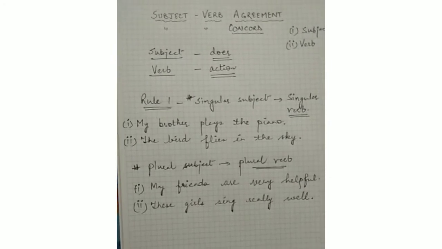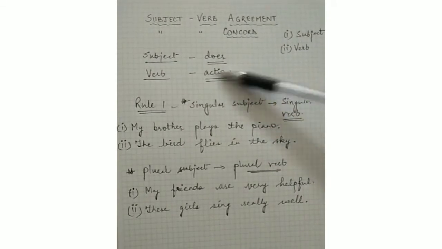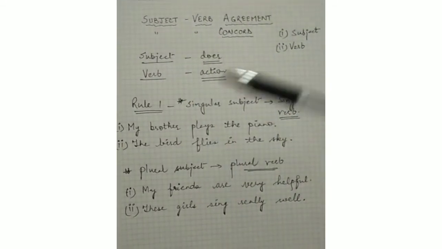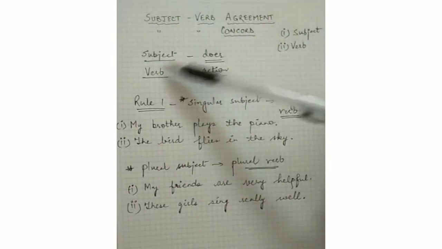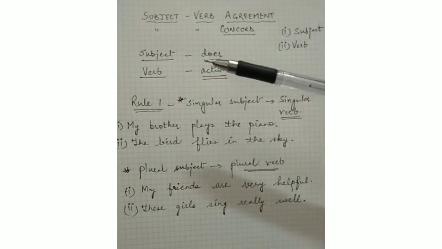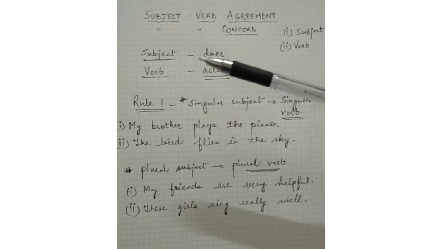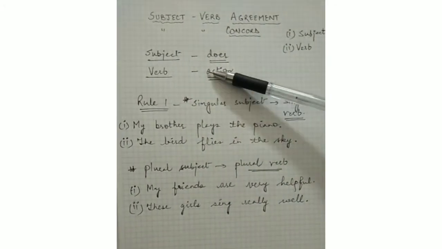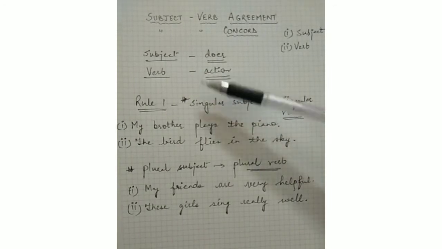बच्चा रो रहा है. तो रोना जो है, that is our action, that is our verb. And who is doing that action? उस काम को कर कौन रहा है? That is our subject. So the child is crying, the boy is crying. So we got our subject and we got our verb also. So the boy is our subject and crying is a verb. I hope you have understood about the subject and the verb.